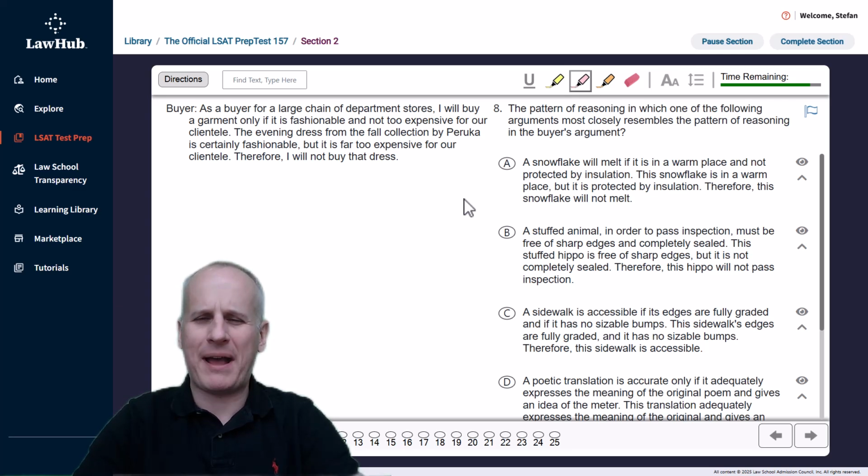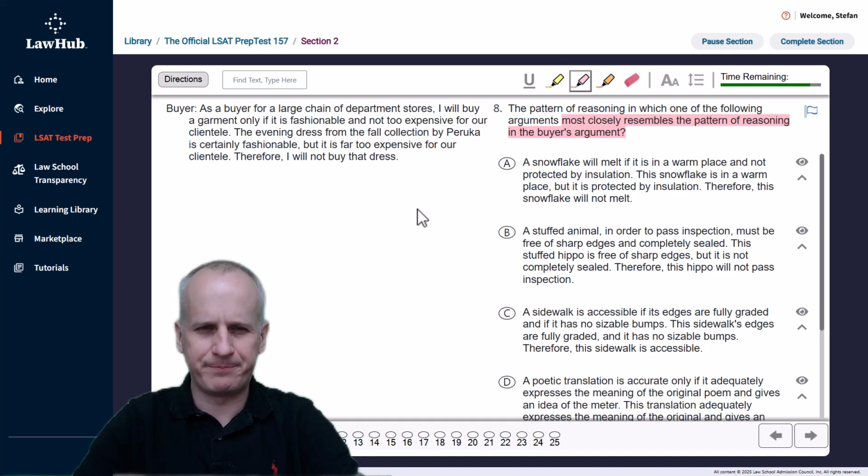Question 8 reads, the pattern of reasoning in which one of the following arguments most closely resembles the pattern of reasoning in the buyer's argument. So we could just highlight most closely resembles the pattern of reasoning in the buyer's argument, understanding we are looking at a parallel structure question task. We're going to read the buyer statements now and then just highlight what the conclusion is.